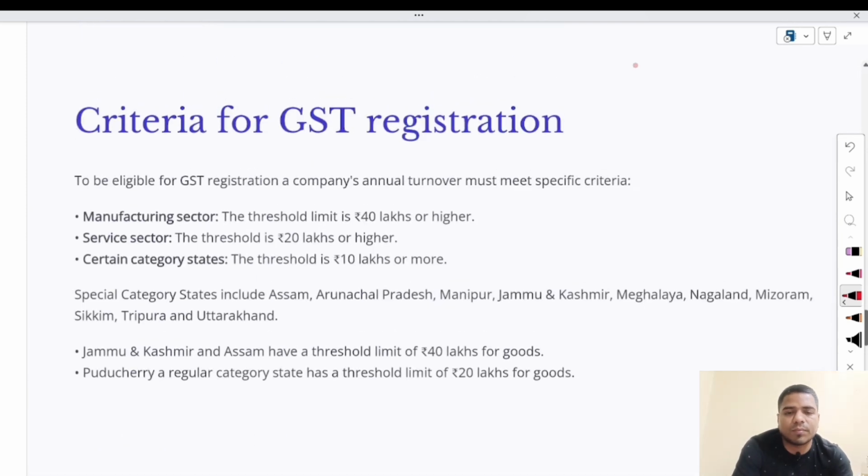Come to the next topic, which is criteria for GST registration. For GST registration, if we talk about the non-hilly areas, it means the manufacturing sector: if your turnover is 40 lakh or higher, then you have to take the registration of GST. And for the service sector, if it is 20 lakh or higher, then you have to take the registration for GST. Jammu and Kashmir and Assam have a threshold limit of 40 lakh for goods, and Pondicherry, a regular category state, has a threshold limit of 20 lakhs for services.